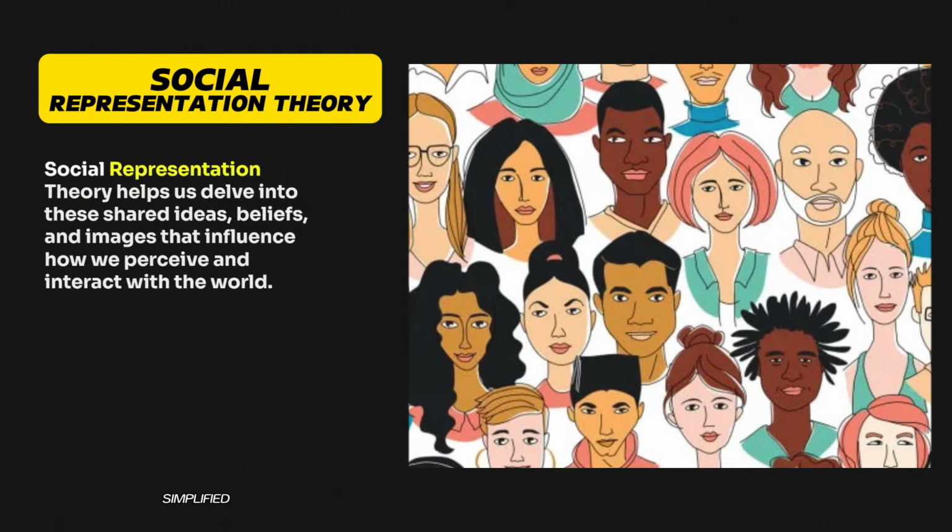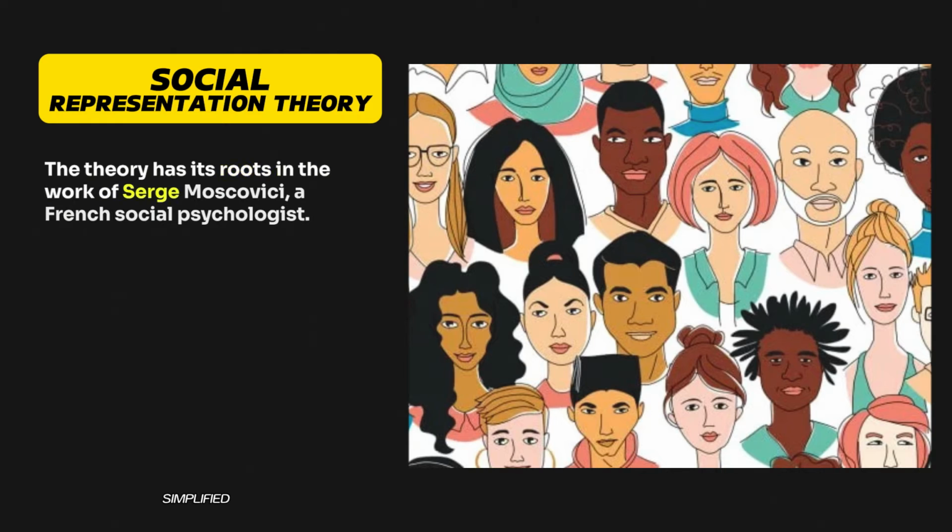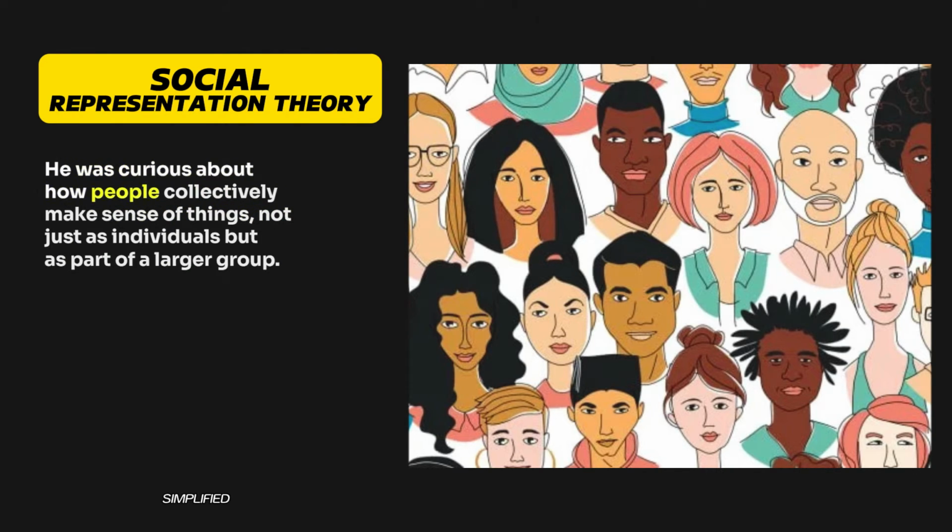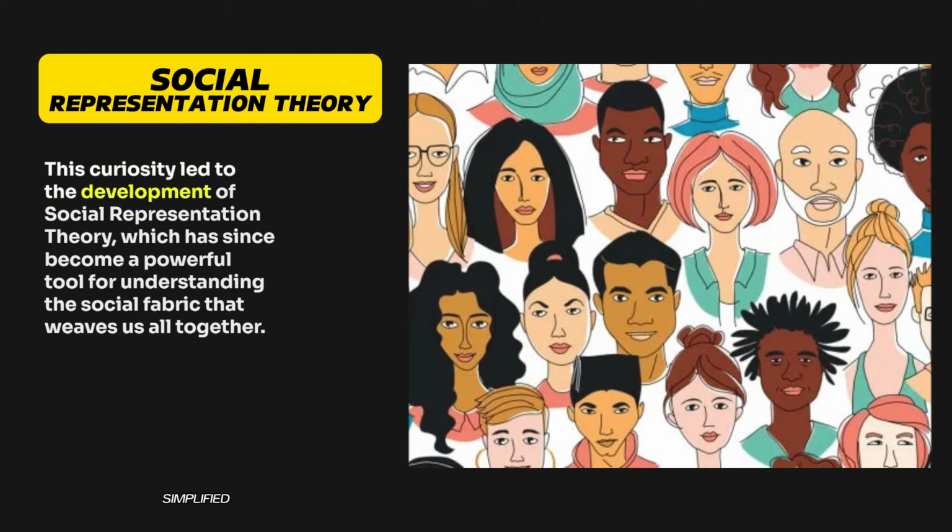Social representation theory helps us delve into these shared ideas, beliefs, and images that influence how we perceive and interact with the world. The theory has its roots in the work of Serge Moscovici, a French social psychologist. He was curious about how people collectively make sense of things, not just as individuals but as part of a larger group. This curiosity led to the development of social representation theory, which has since become a powerful tool for understanding the social fabric that weaves us all together.